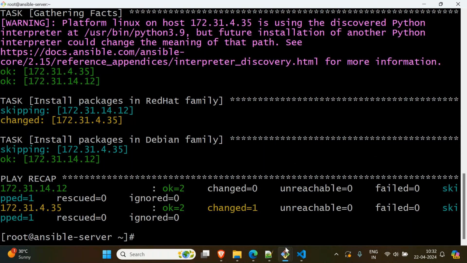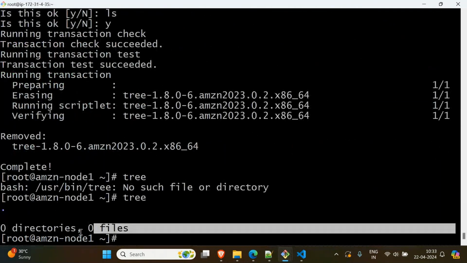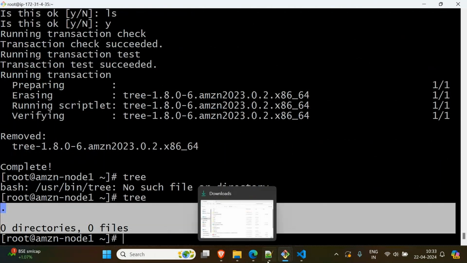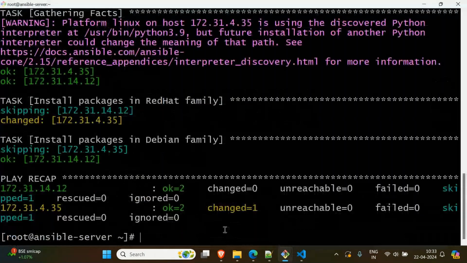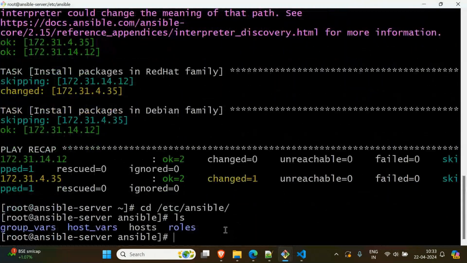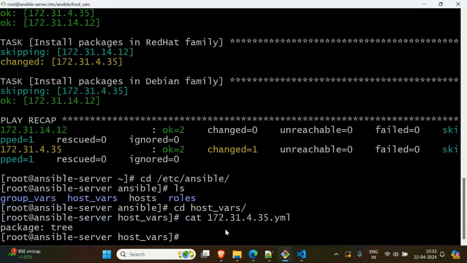Let us try our tree command. Previously the tree command showed this error. Let me run it again. Now you see tree has been installed here. So that means this time our host vars worked. It has picked the variable value from the host vars file, cd hosts. From here it has picked. Here we have mentioned tree, right? So this variable value was picked from this file. This is called host variables. Right, these are host variables.